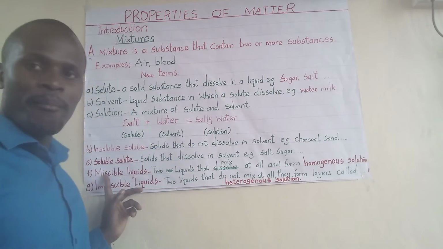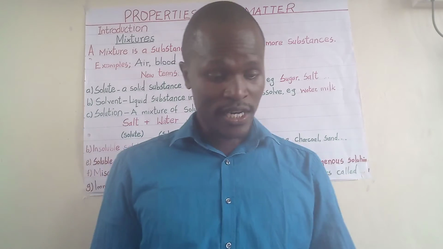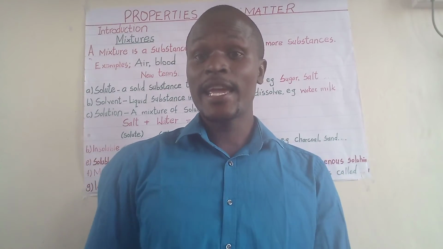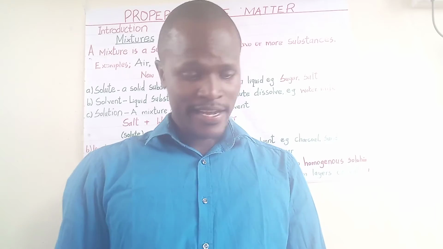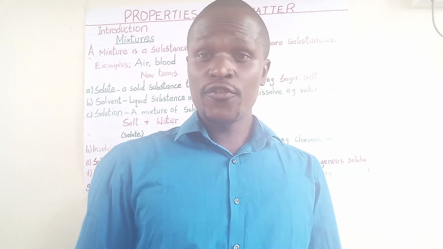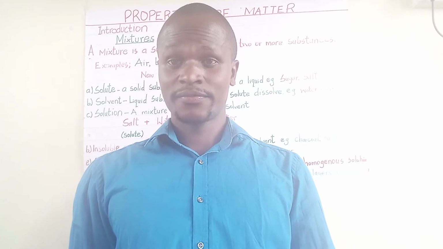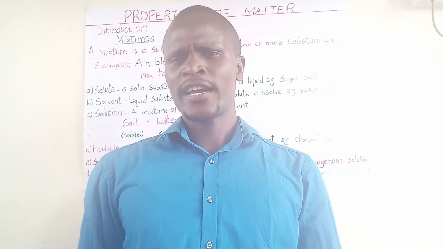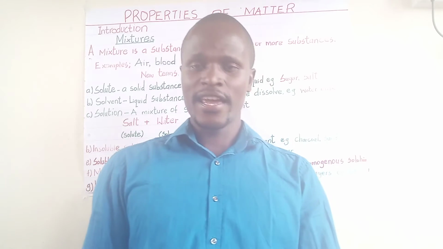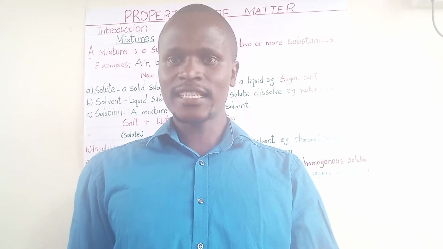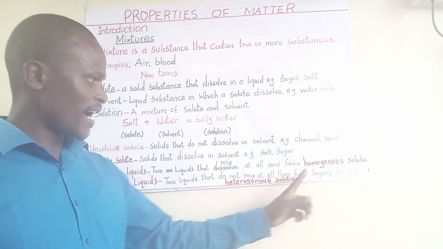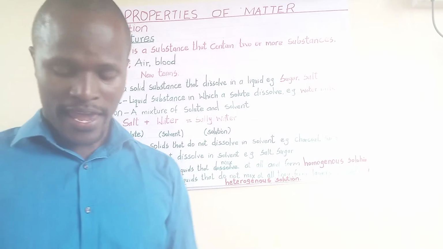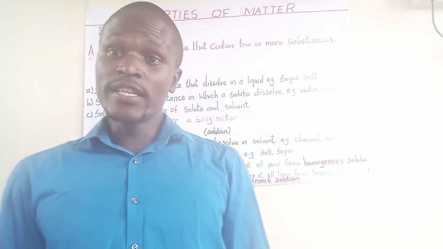Then we have what is called miscible liquids. Miscible liquids are liquids that if you put them together, they are able to mix and form one layer. For example, if you mix water and milk, they are able to mix together and form one layer. When such happens, that one layer is called a homogeneous solution. The word homogeneous is here.